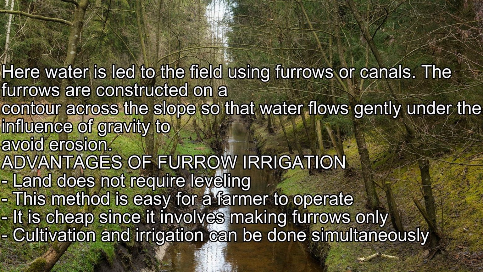Furrow irrigation. Here water is led to the field using furrows or canals. Furrows are constructed on a contour across the slope so that water flows gently under the influence of gravity to avoid erosion.